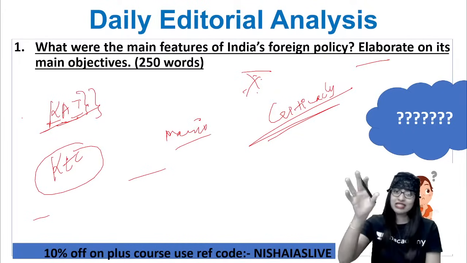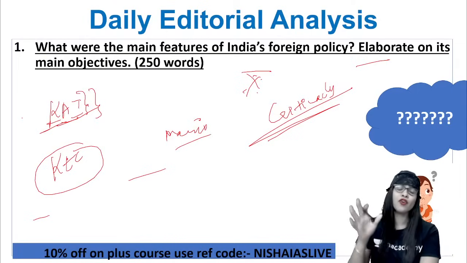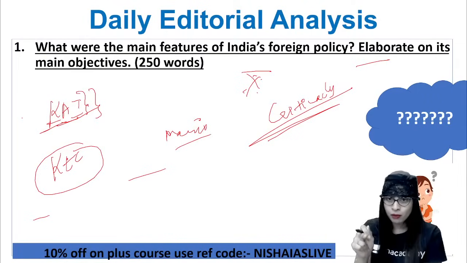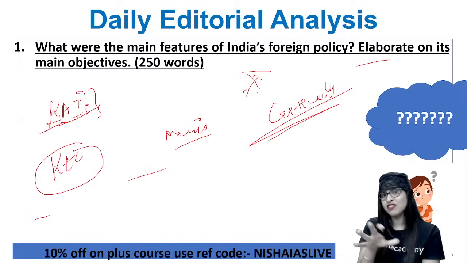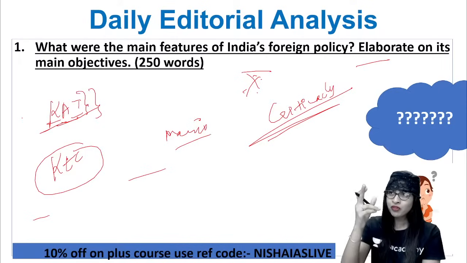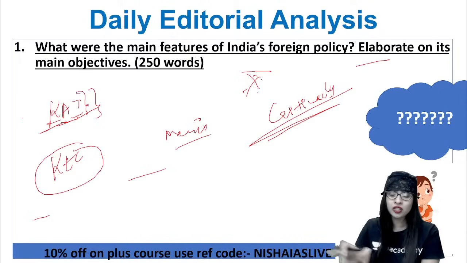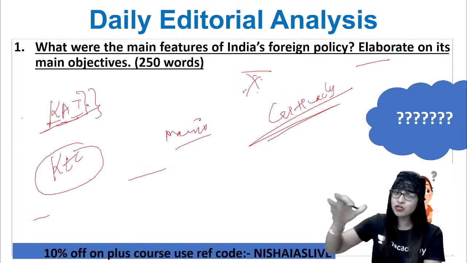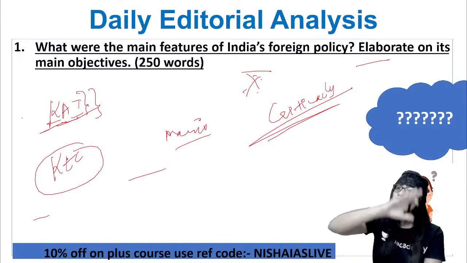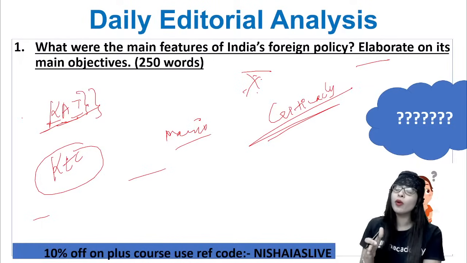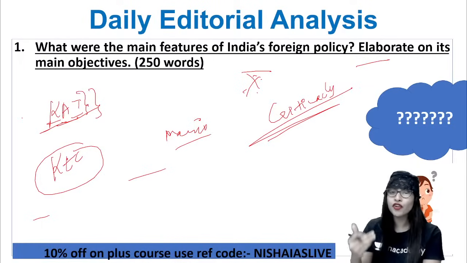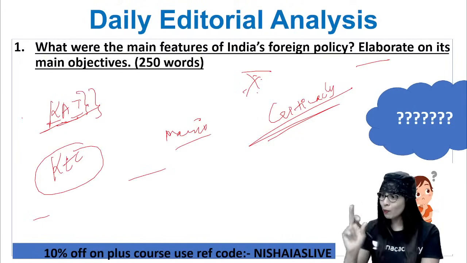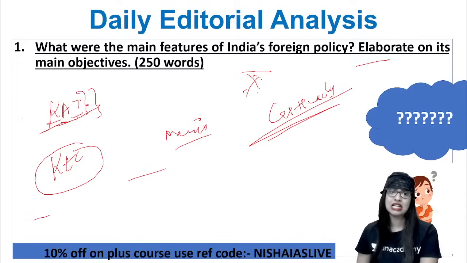Interlinkaging is very simple. Let's say I've written a point on advantage based on India's foreign policy in a positive way. And now, in the disadvantage, I've written another point from the same perspective, saying that we are not following a rational policy or something. Now, from the keyword rational, in the way forward you should be able to derive another point. Whatever challenges or issues you've written, in the same order, the points have to be derived for the way forward as well. Why? Because that shows continuity in your answer. No repetition, it will be like a story from the intro to the end with proper interlinkage. That will fetch you full marks for your mains answer writing, believe me.